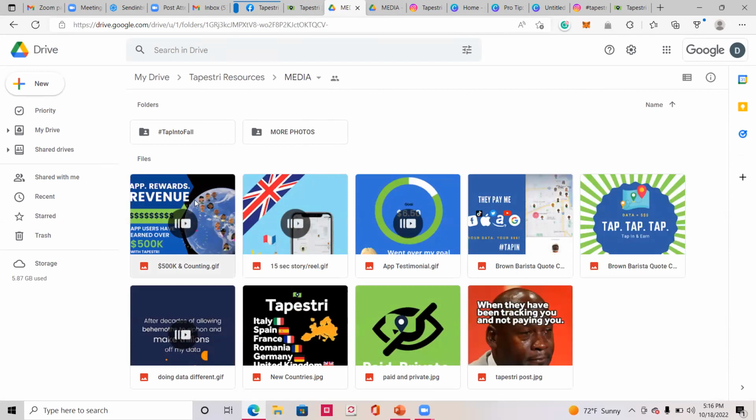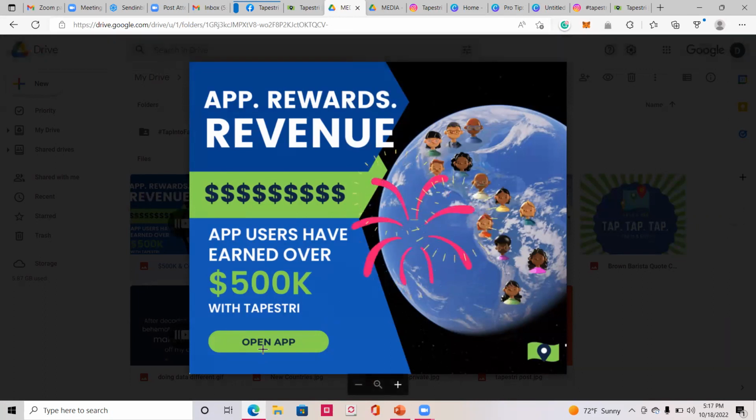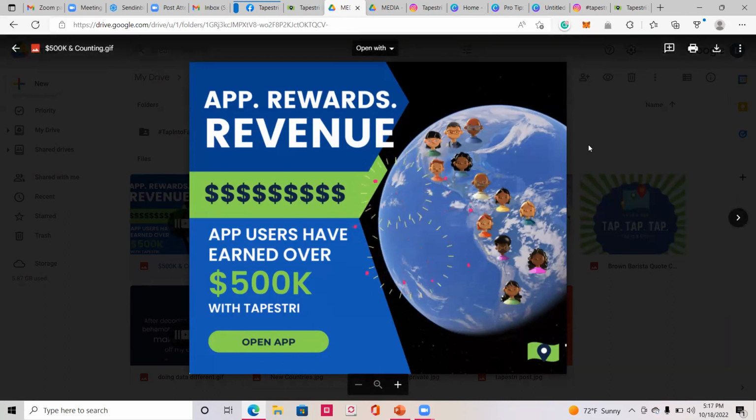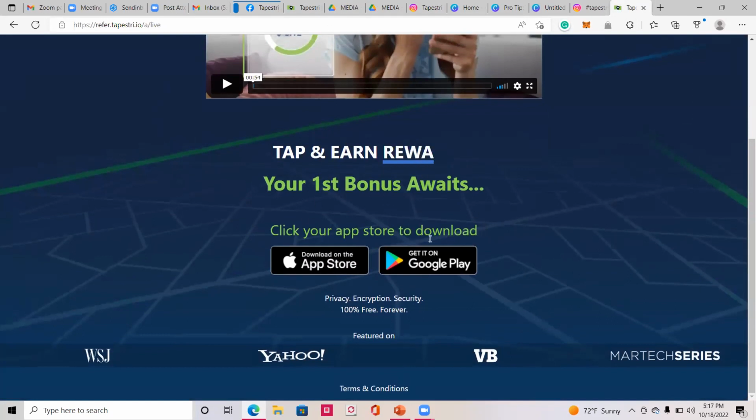I would download this. I would do most of this from my phone because it's just so much easier. I download this onto my phone, right? And then when I upload it onto my Facebook story, for example, or Instagram story or reel, I can put a clickable link right here if I'm using Instagram, and then I can share it on my Facebook story. And when I share it from Instagram onto my Facebook story, there will be a clickable link in your Facebook story as well. And when people click on open the app, for example, they'll be taken right to your in-app referral link, and they can tap in to earn more, right? To get the app.